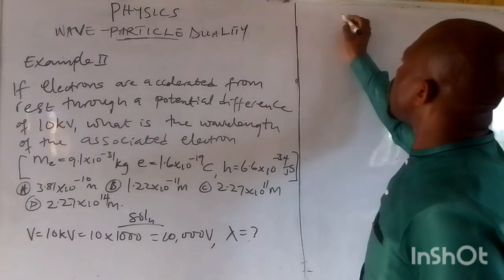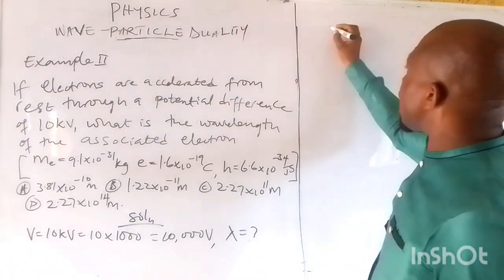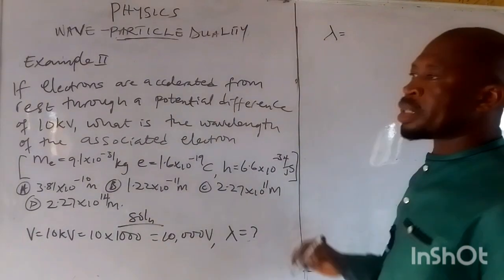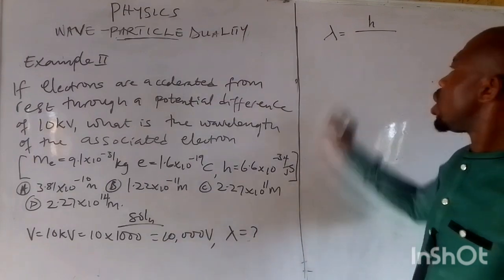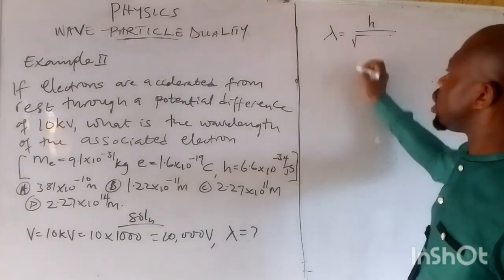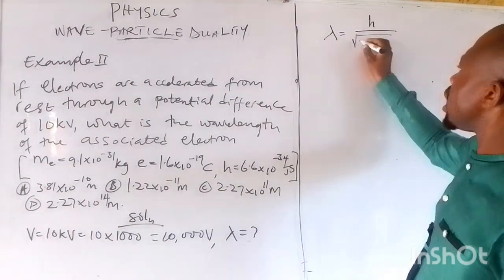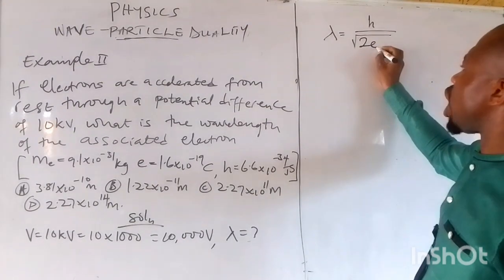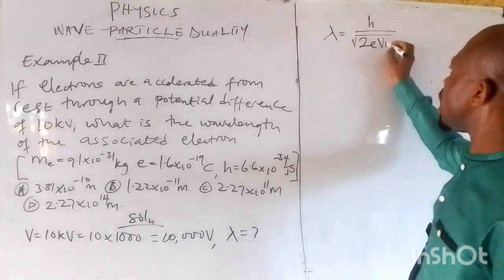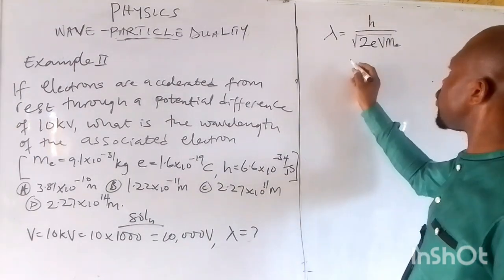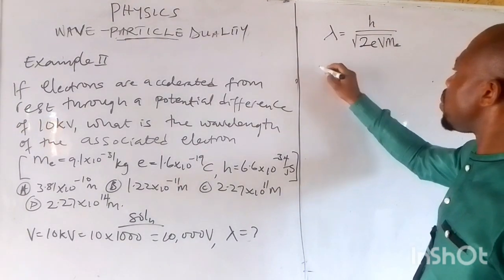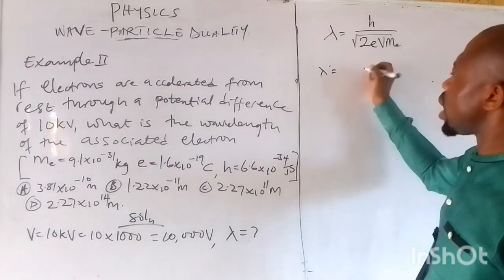Now, we put in our formula, which is the Planck constant H all over the square root of 2 times the electronic charge, 2eV times m_e.